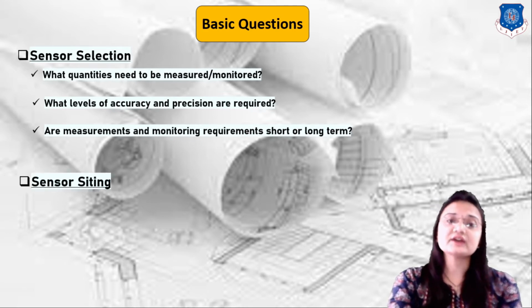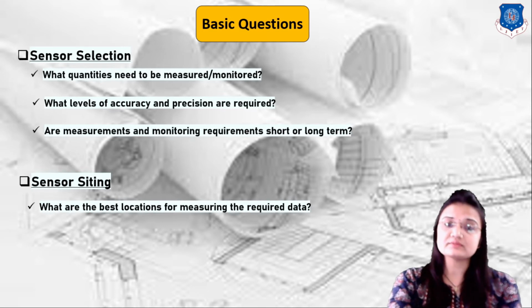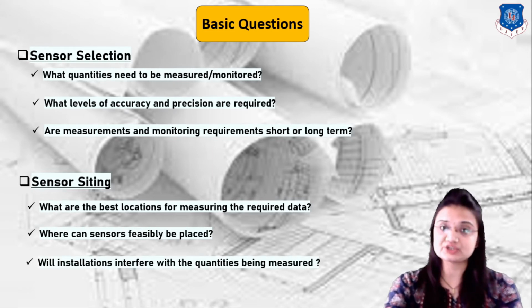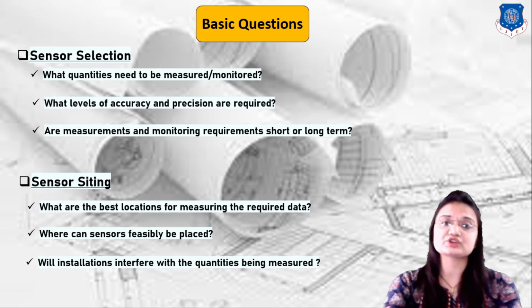Next, during sensor siting, some basic questions arise: what are the best locations for measuring the required data, can the sensor visibly be placed, and will installation interfere with the quantity being measured. So some of these basic questions arise during sensor siting.